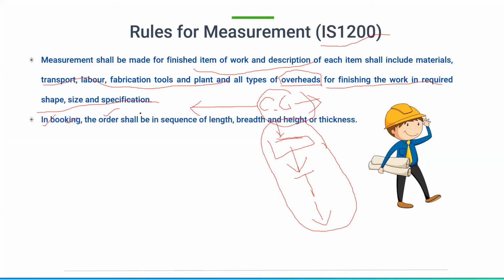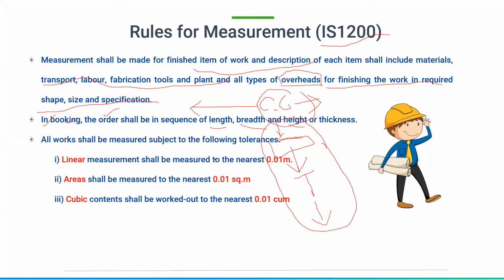And next one is, in booking, the order shall be in a sequence of length, breadth and height, as I have already discussed in the last class. When you are entering the details in your measurement book, it should be in the order of length, breadth and height or thickness. In that order only it should be there. So these things I think we have already covered in the last class.